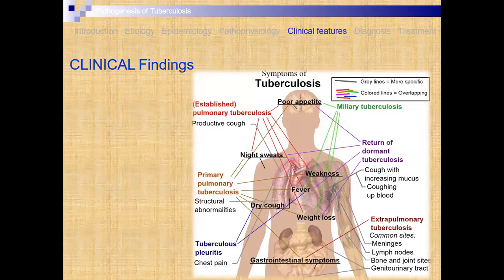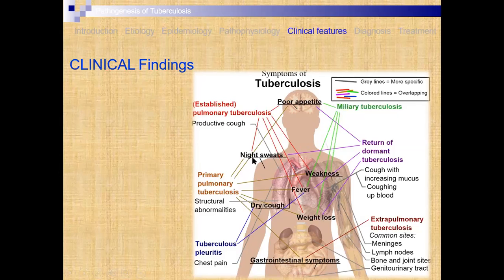Here I show you the different parts that are affected, where the chances of TB are found more, where these parts are located, and what signs and symptoms are observed. For example, first is pulmonary tuberculosis, where the symptoms are cough and cavity formation.